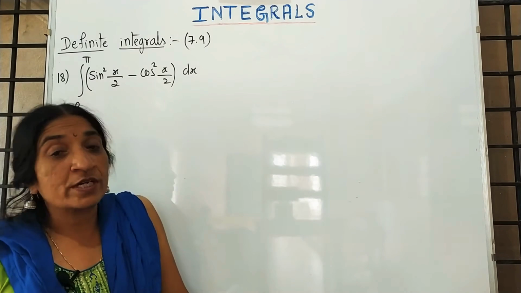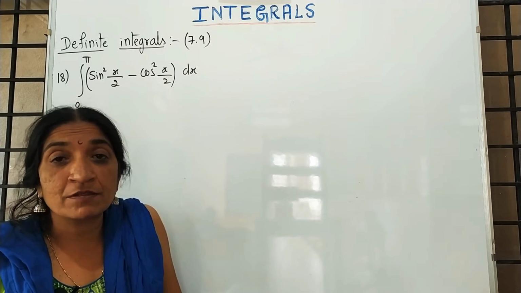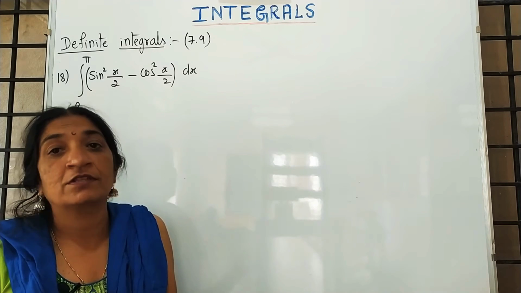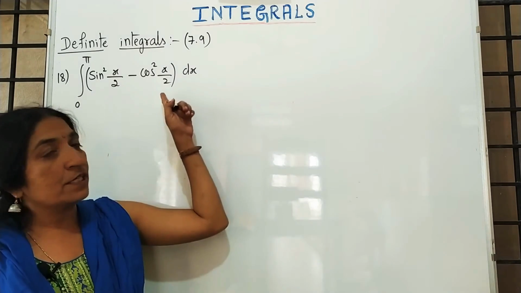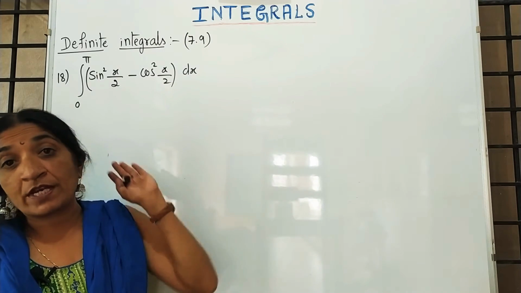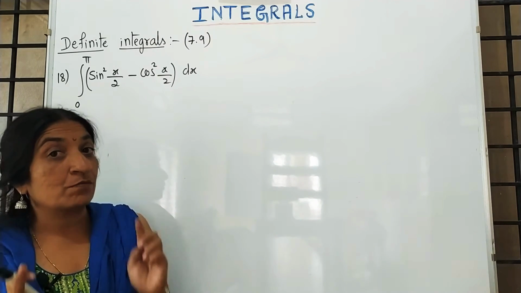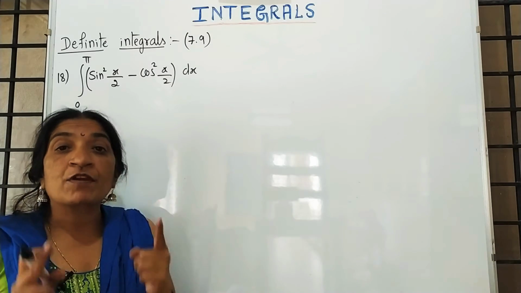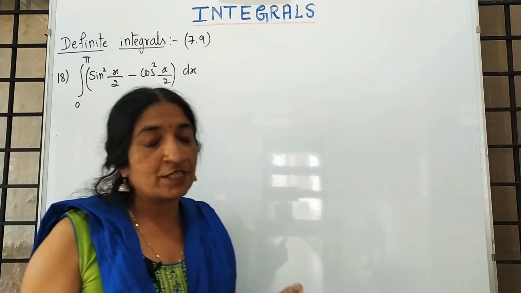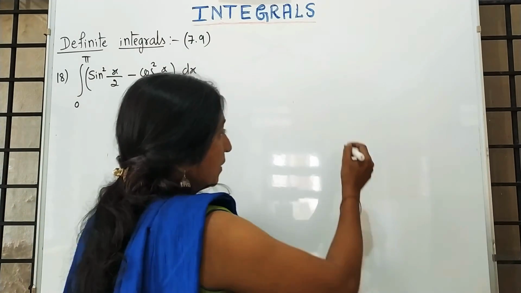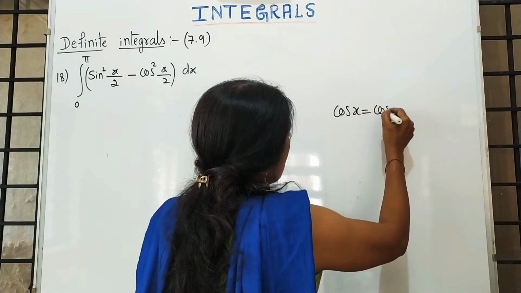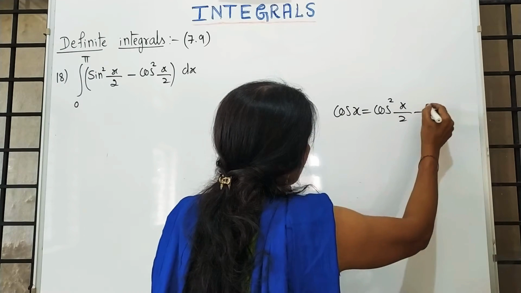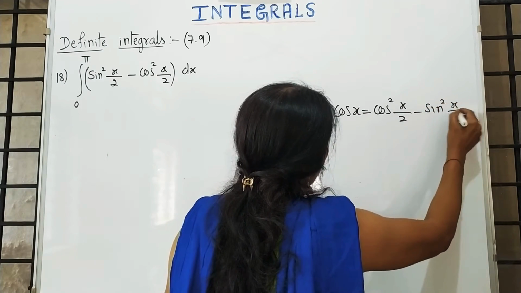Why do students say integration problems are tough? Because they don't know the first year formula and second year formula. We don't know the integration of sin square x and cos square x directly, but we are familiar with first year multiples and submultiples. See, cos x will be written as cos square x by 2 minus sin square x by 2.